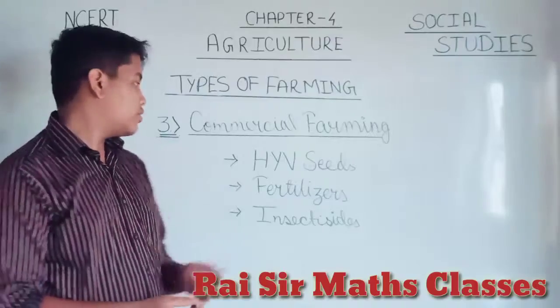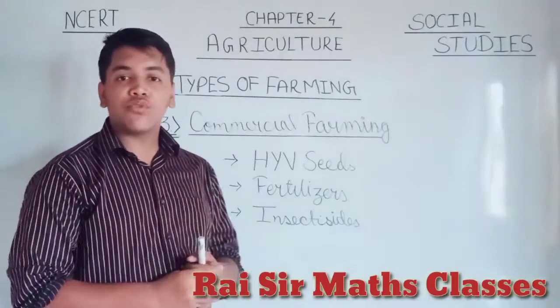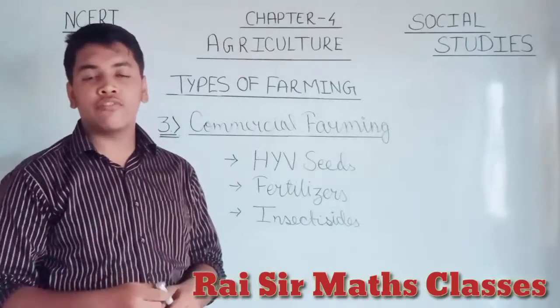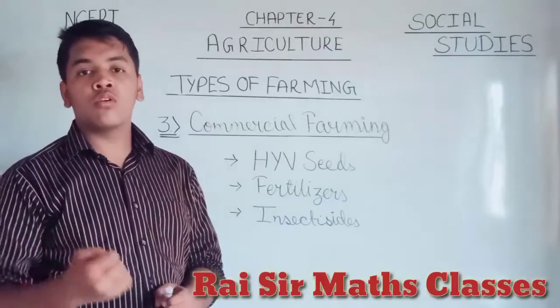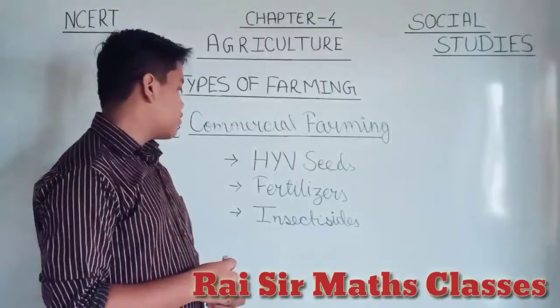So what does HYV seed mean? HYV stands for high yield variety seed, meaning it gives us a good variety of crops with more grains, or we can say more food product.